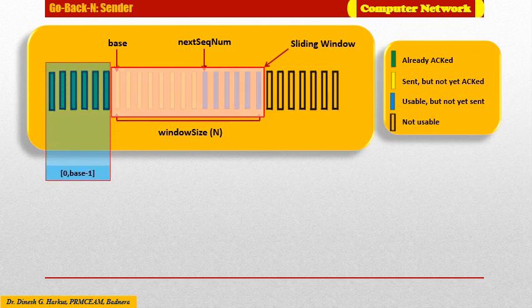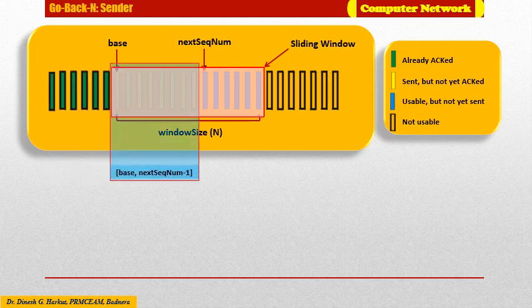The first interval, that is 0 to base minus 1, corresponds to the packets that have already been transmitted and acknowledged, as has been shown in the caption here: already sent and acknowledged.